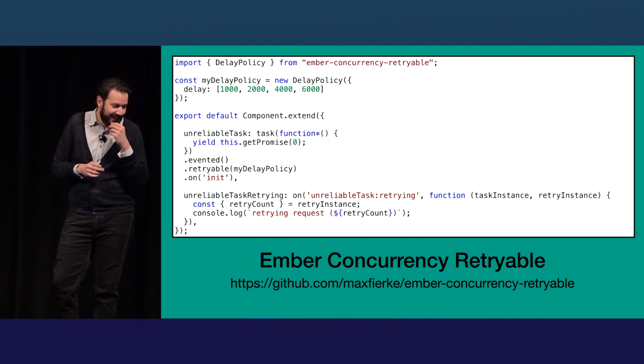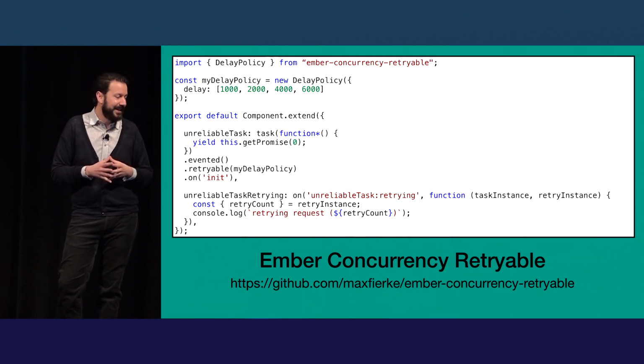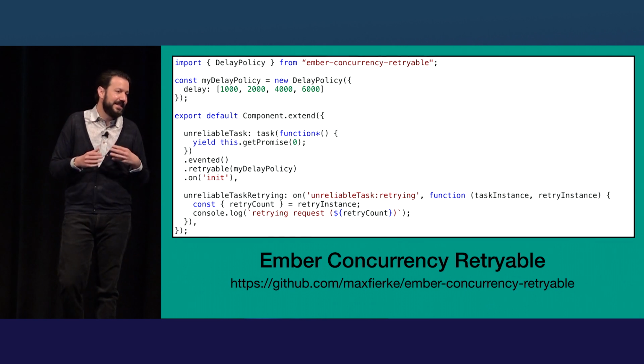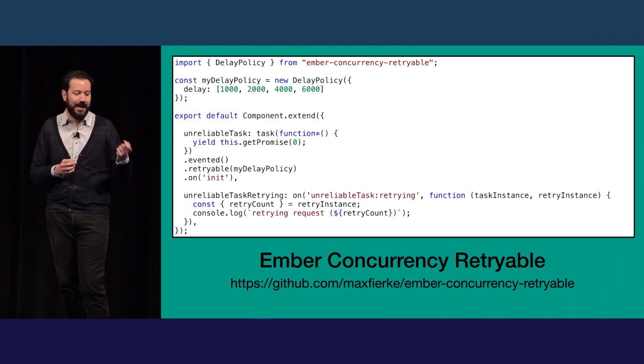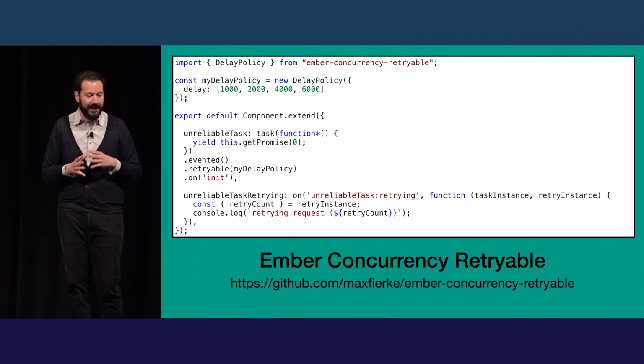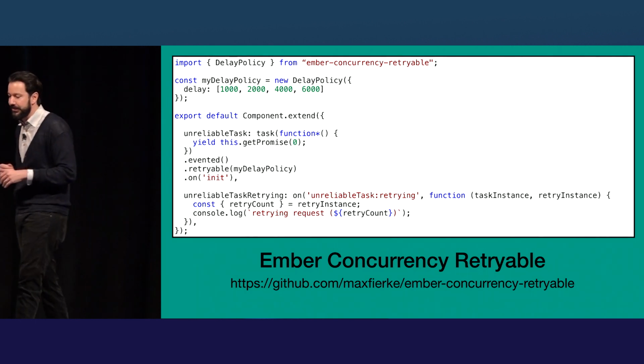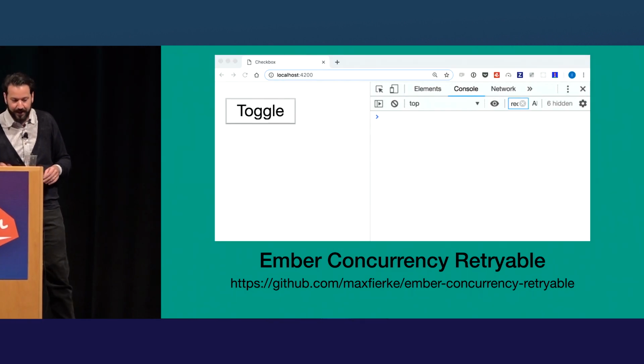There's a couple other things in this code here. So get promise is just a thing that immediately rejects. Ember Concurrency has additional events you could hook into. So this add-on creates a retrying event, which is kind of cool. So the way we're actually going to log this is by creating a new event on the task called retrying and logging out each time it retries. So we can see the demo if that works.